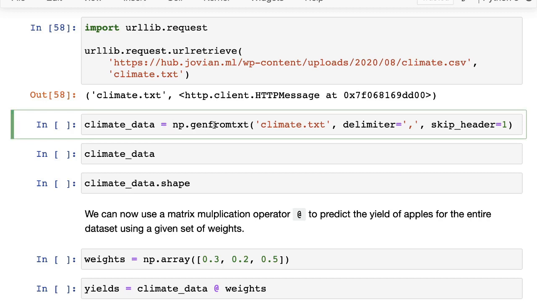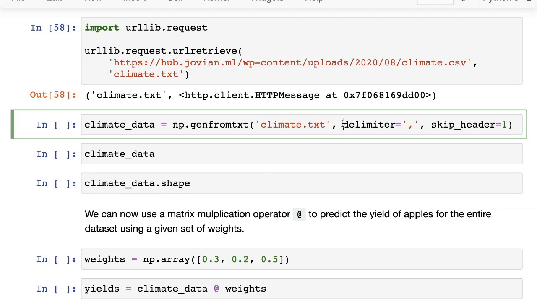So the way to do that is using the genfromtxt function, np.genfromtxt. And once again, you can use the help function on np.genfromtxt to see what it does, or just look it up online in the documentation. But we just need to use 3 of these arguments. It supports many more. The first argument that we give it is the file name or the full path of the file. In our case, it's just climate.txt in the current folder.